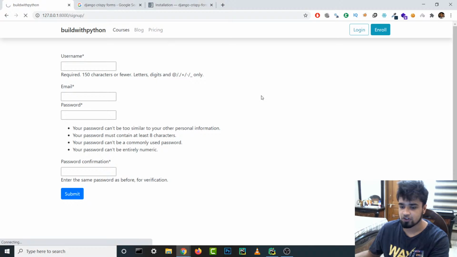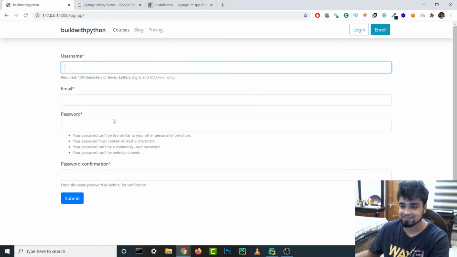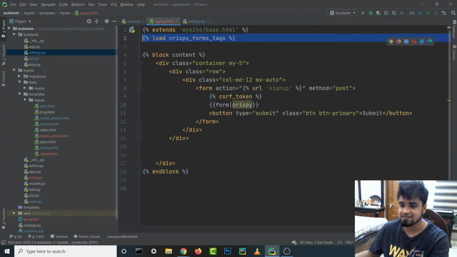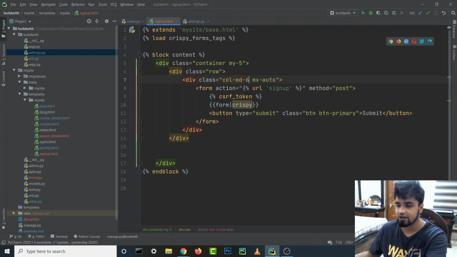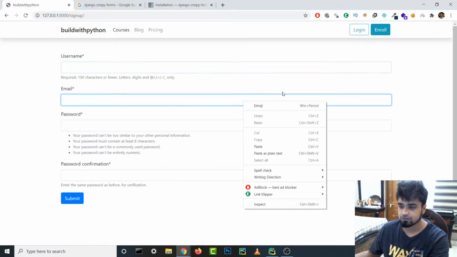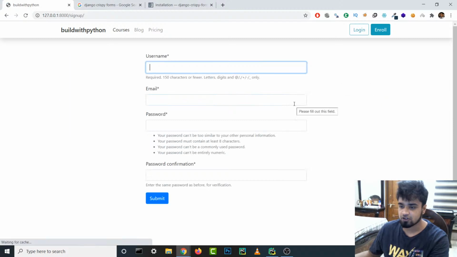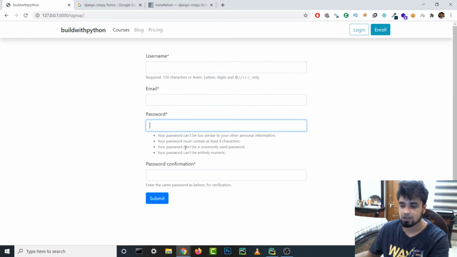So let's reload this and see how it looks now. So you can see that it instantly looks a lot better. Obviously it's taking the whole screen, we don't want that, so we can change that a little bit. Instead of this, we can give it maybe six columns, and let's see how that looks. Let's reload this. So alright, this looks a lot better. We have the username, we have the email, password confirmation, and submit button.